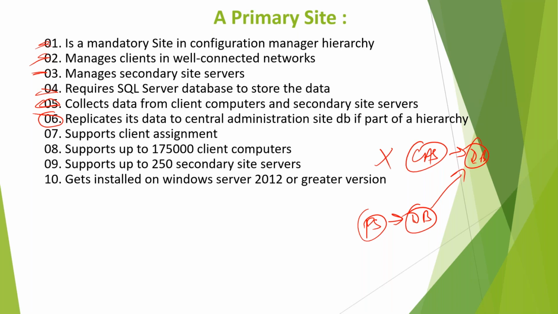Then it supports client assignment. The client will be assigned to the primary site, and the client will be taking the policy from the primary site. One primary site supports a maximum of 175,000 client computers. It can have a maximum of 250 secondary sites. And you can install it on Windows Server 2012 or greater. So that's the primary site.